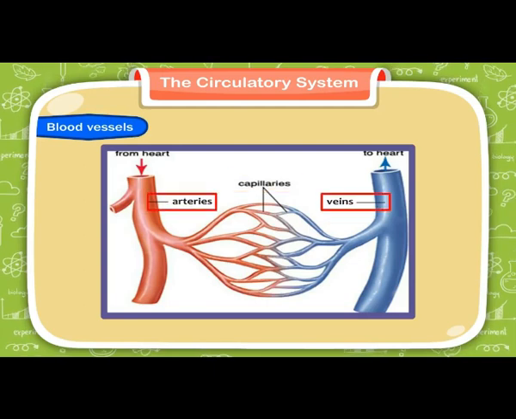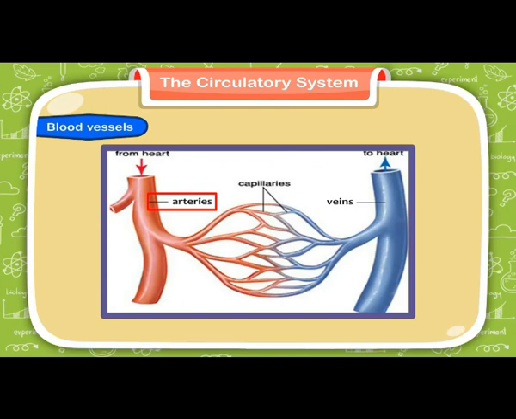Now you will be amazed to know that although blood in all individuals looks alike, red in color, isn't it? The type of blood is not the same. There are different types of blood groups. Are you aware of it? If you go for a blood test, you will come to know that your blood group may be A or B or AB or O. You can find out your blood group by asking your parents. They will know about it.